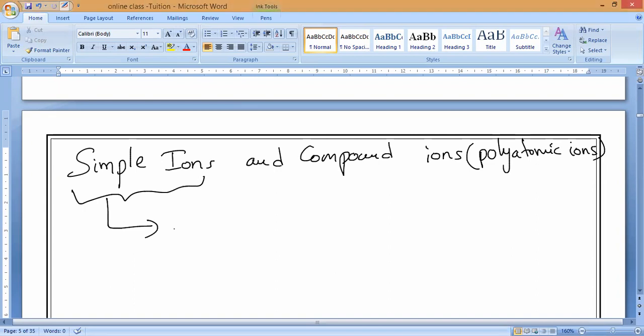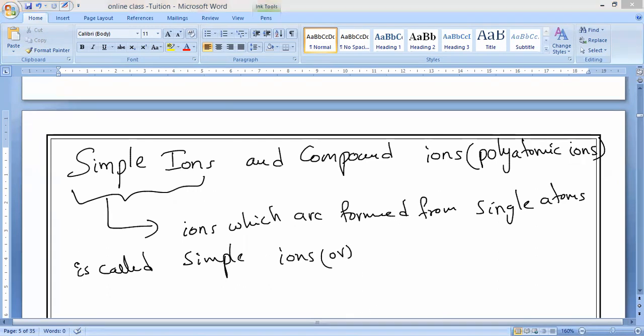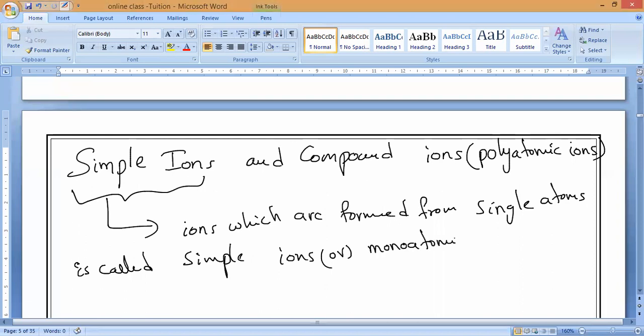Ions which are formed from single atoms are called simple ions. Simple ions we can also call monoatomic ions. Any doubt in this?